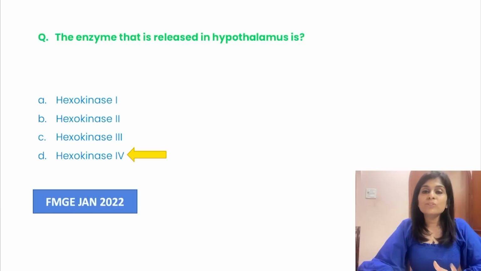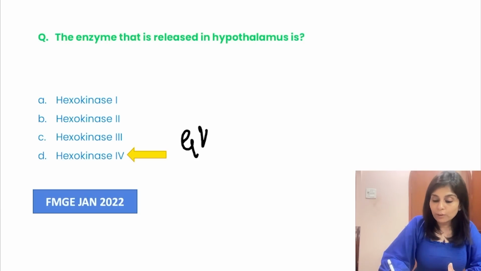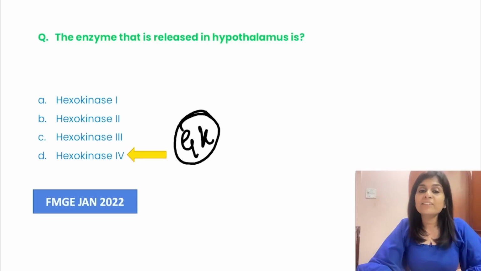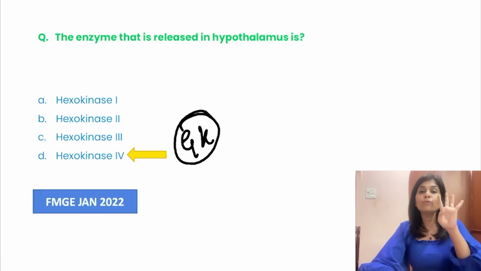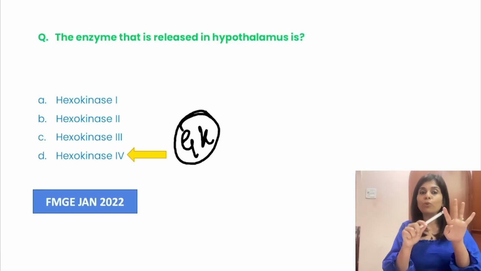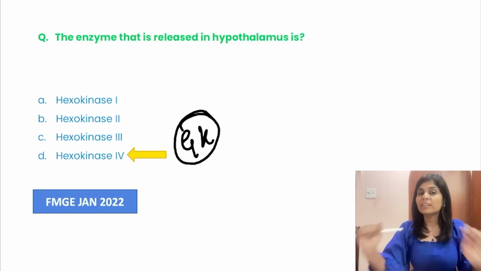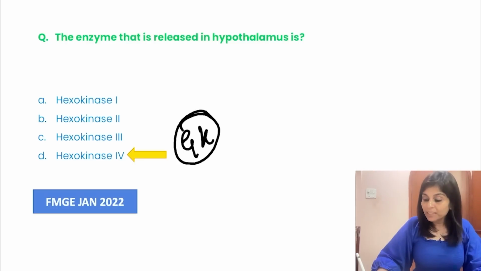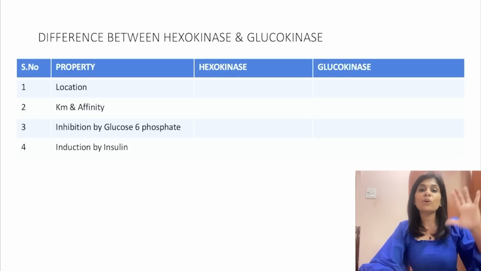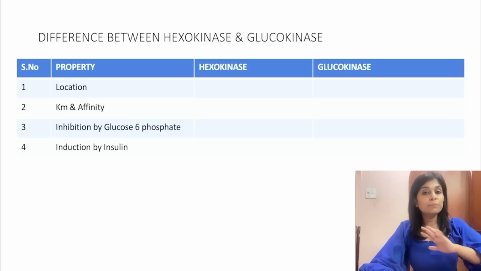So what is hexokinase 4? This is actually glucokinase. We always learn about differences between hexokinase and glucokinase. Actually, hexokinase has 4 isoforms, 1, 2, 3, 4. Out of these, the 4th isoform is called glucokinase. So for completion's sake, I'm going to tell you about differences between hexokinase and glucokinase, because they always cover the same topic or similar topics.